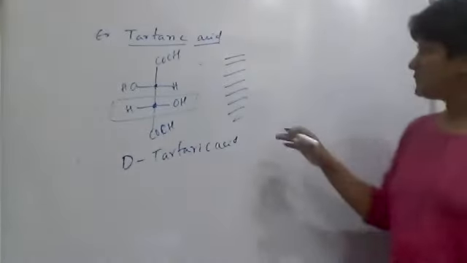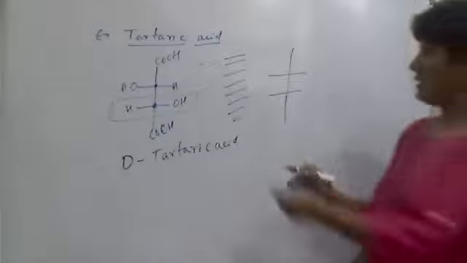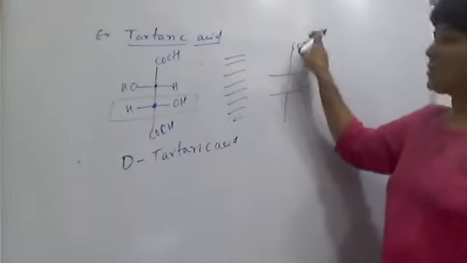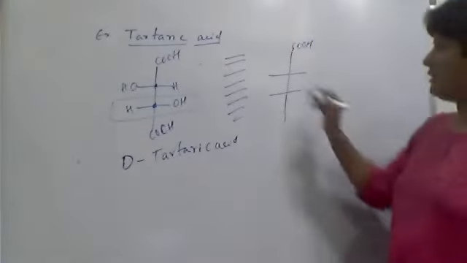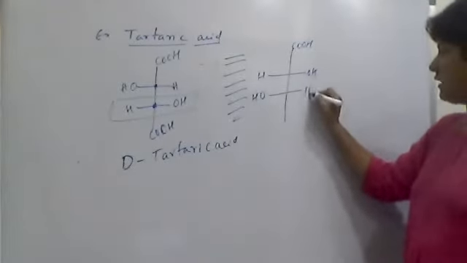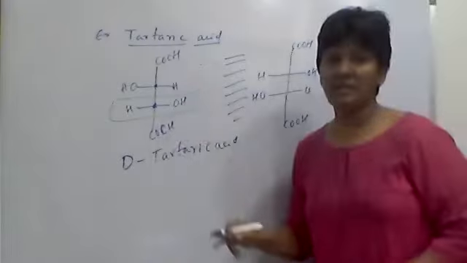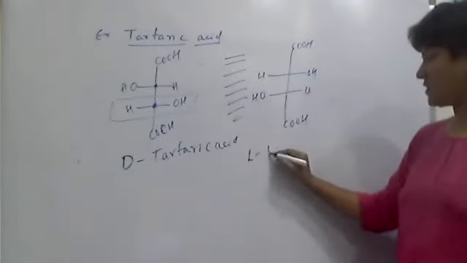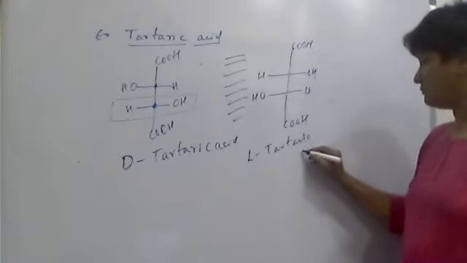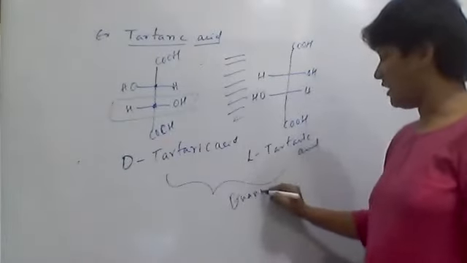Here its mirror image is exactly COOH. Don't ask me to write HOOC; the group is like this only. So H is next, this is OH and this is OH, this is H and COOH. The first one is D tartaric acid, the second is L configuration tartaric acid, but we are not supposed to say whether it is dextro or levo. Now these two are called enantiomers.